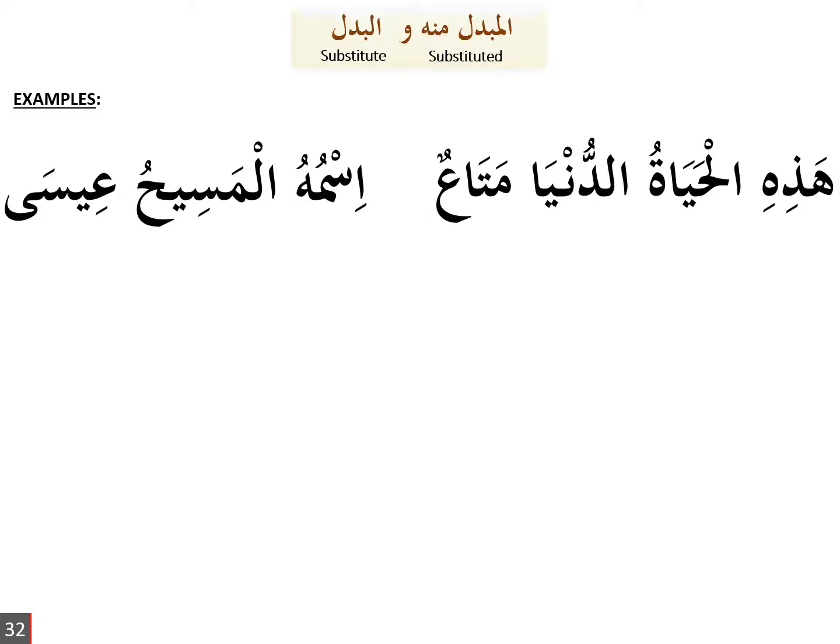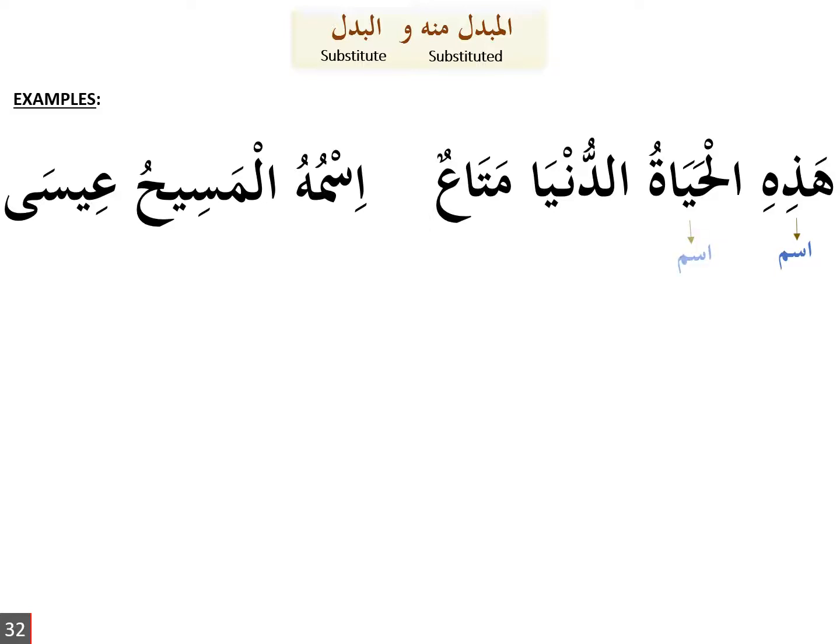To make it more clear, let's look at the next example. Ismuhu al-Masihu Isa. Ismuhu, his name is al-Masih, the Messiah, Isa. Al-Masih and Isa refer to the same person. So we could have just said Ismuhu Isa, his name is Isa, or we could have said Ismuhu al-Masihu, his name is the Messiah. Both give the same meaning. So the word Isa is then a substitute of the word al-Masihu. So let's look at the grammar.